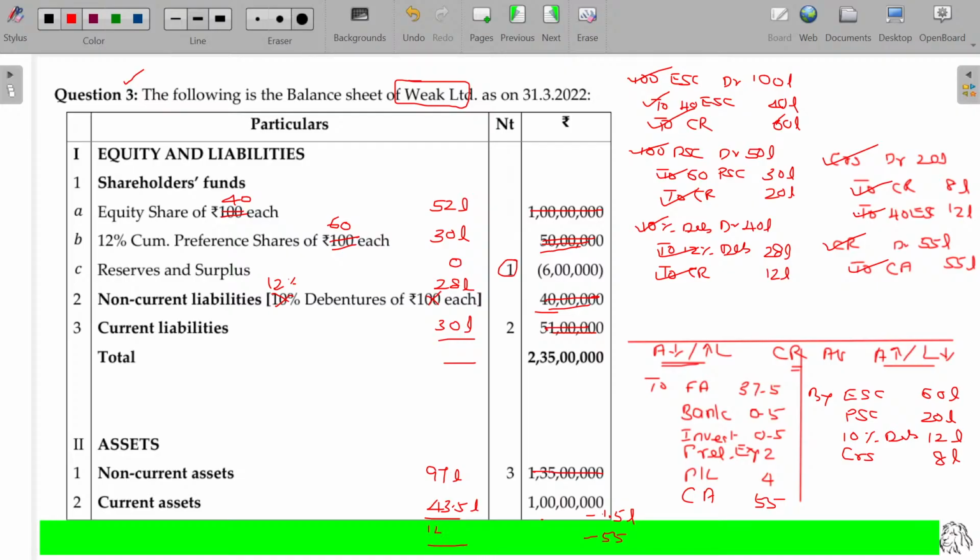140.5 lakhs. You have the balance, right? You have to tally this and find out if there is any balance. If you have the balance, that balance is transferable to the capital reserve. Okay, balancing figure. How much is this? 0.5 lakhs. Am I right? So that becomes reserves and surplus, a part of this one. In reserves and surplus, we now have new reserve, which is nothing but capital reserve, which is 0.5 lakhs. Now it's tally. Is that clear?